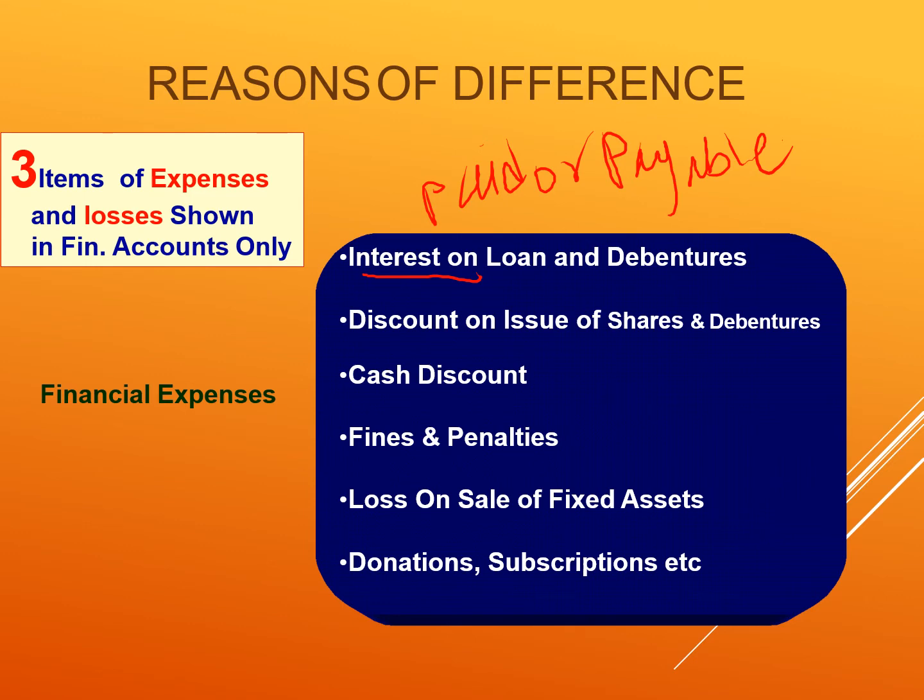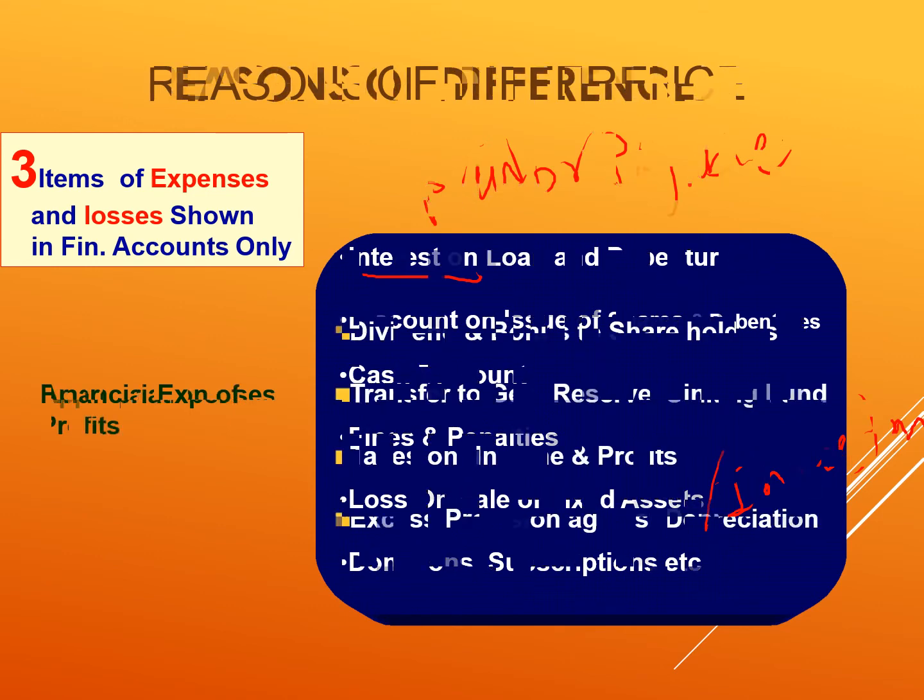Discount on issue of shares, debentures, then also preliminary expenses, cash discount, fines, penalties, loss on sale of fixed assets or investments also. These items will be recorded only in financial accounts. Donations, subscriptions also will be part of financial accounts only.